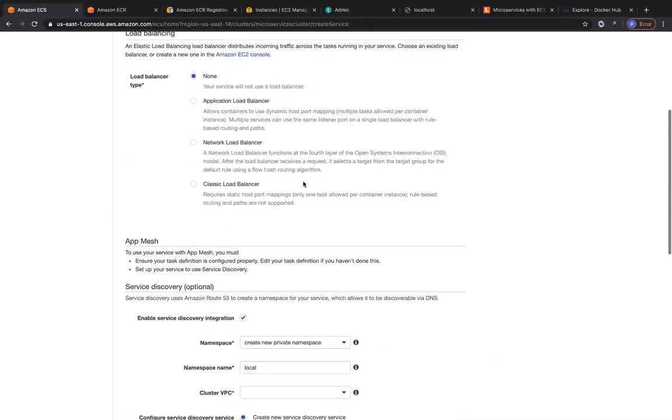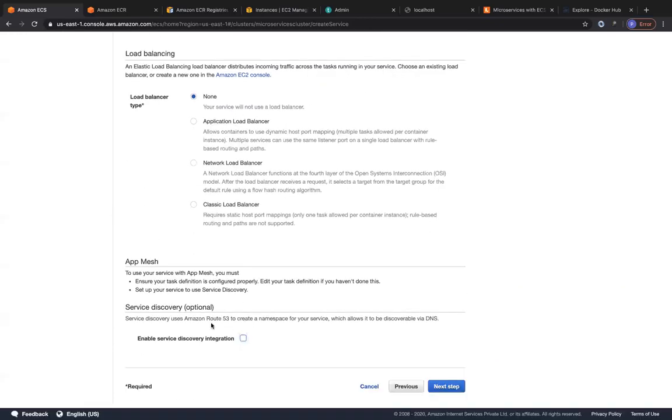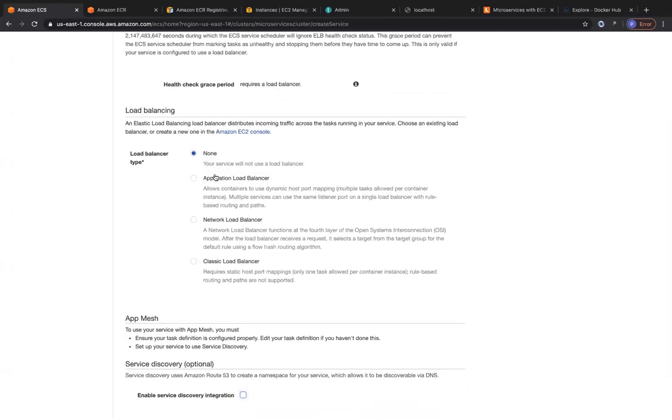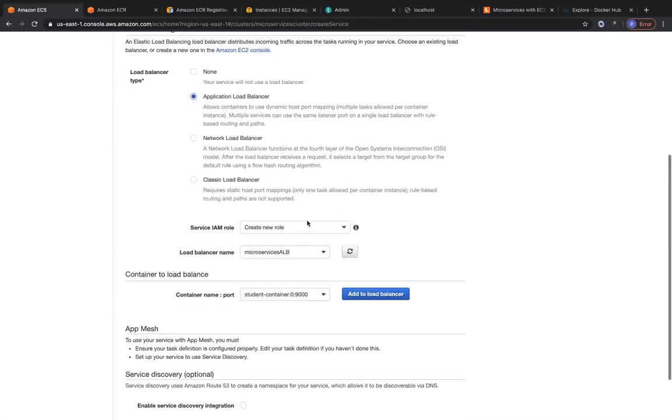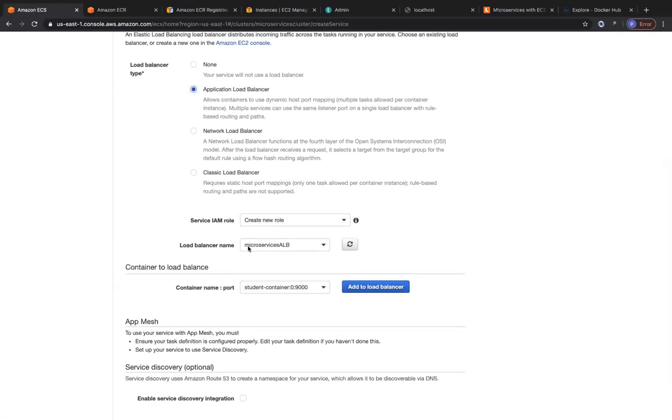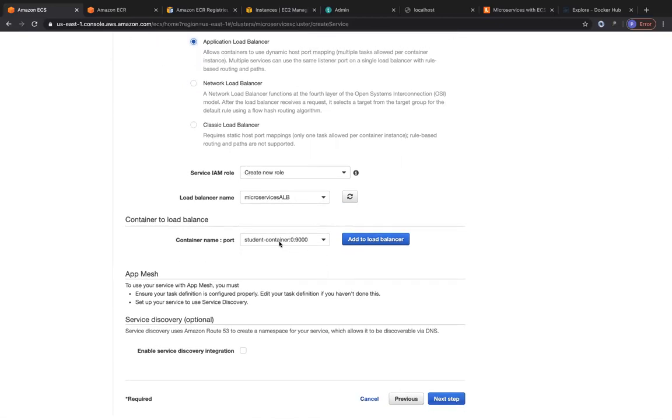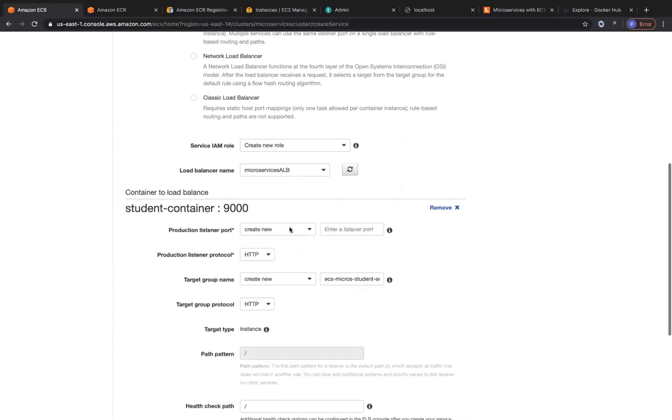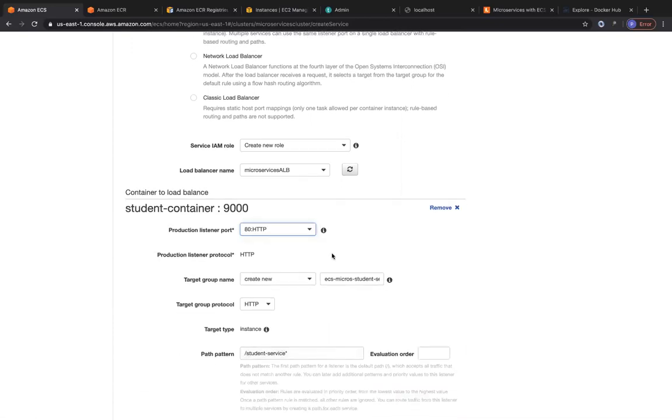So right now you can see over here, we are not going to enable Route 53 discovery for DNS, but we are going to enable the application load balancer that we created. So you're going to click on application load balancer. You can see it has automatically detected the microservices ALB. And we are going to add that container port of 9000 to the load balancer, and map it to port 80 of the load balancer.